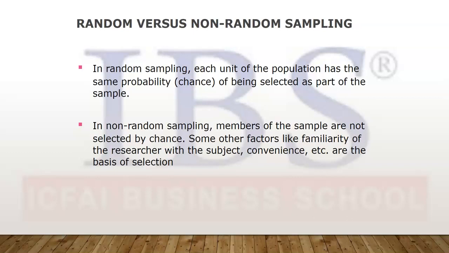Non-random is where an element of bias can be there. In non-random sampling, members of the sample are not selected by chance. You have to use some logic, some bias to select the sample unit, and other factors like familiarity of the researcher with the subject, or convenience. We are going to take this in detail in subsequent slides. So these are the 2 types of methods.